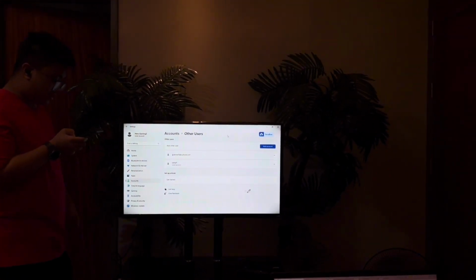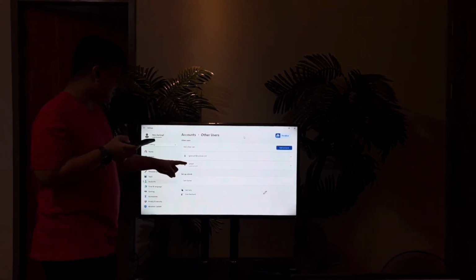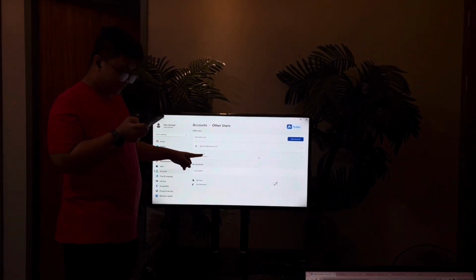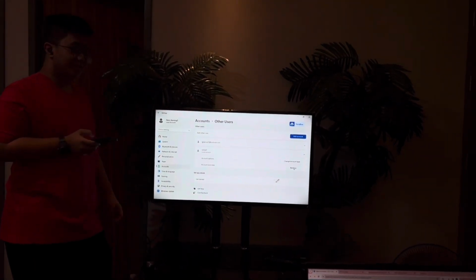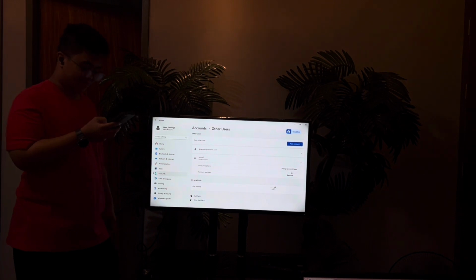And from there, if you have an extra account like this one, in sample 1, then you can press it and you can find the remove button there. You just have to press the remove button and confirm you want to remove it.